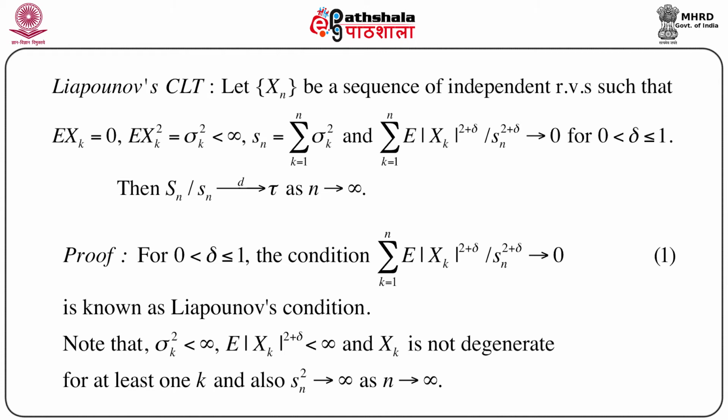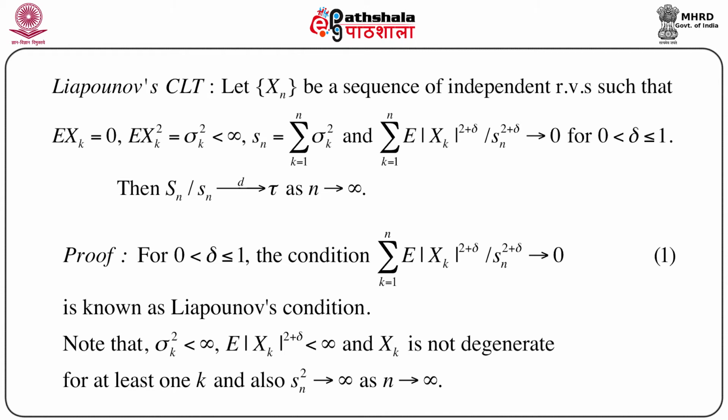Then we define small sn squared as the summation of sigma k squared, that means the sum of variances of Xk, and assume that the summation k equals 1 to n of expectation of mod Xk to the power 2 plus delta, divided by small sn to the power 2 plus delta, goes to 0 for any delta between 0 and 1 inclusive.